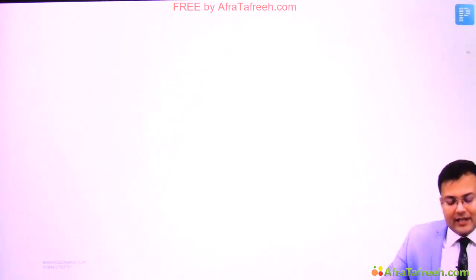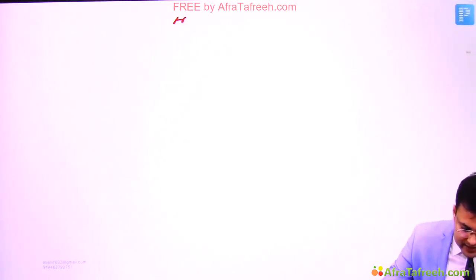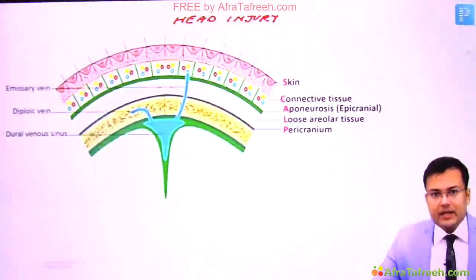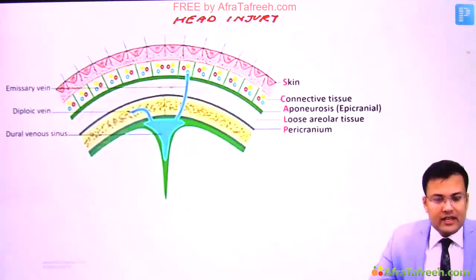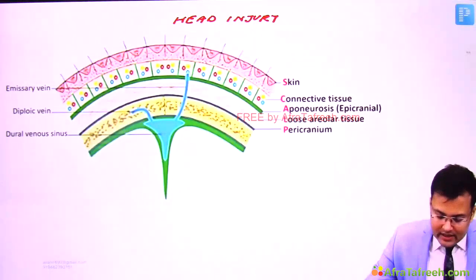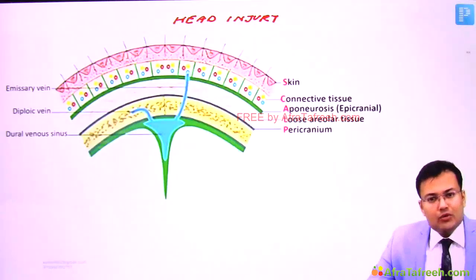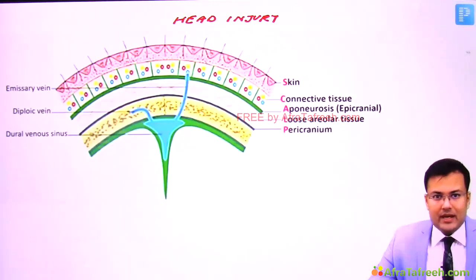Now we are going to discuss head injury, and in head injury, first we will discuss the layers of scalp. So see what are the layers of scalp. Here you can see what are the layers. First is skin. Just below the skin there is connective tissue, then there is aponeurosis, loose areolar tissue, and pericranium, right?